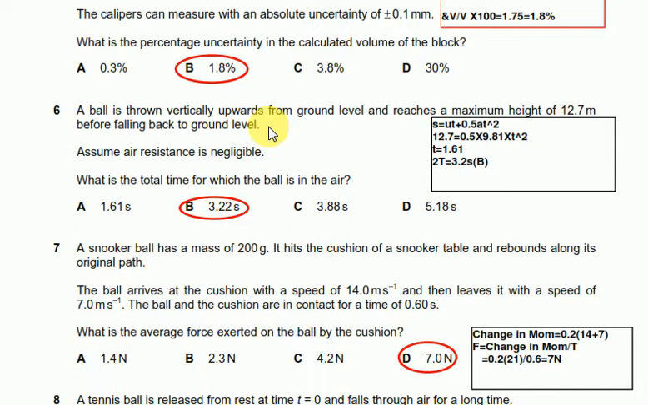You simply have to apply the formula s equals ut plus half at squared, and this will give you the time from ground to maximum height. After you find that time, just multiply the time by 2, because that's the same time it takes to come back. So it's 3.2 seconds.